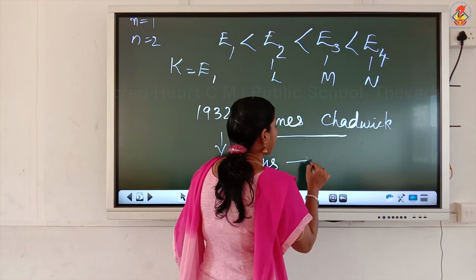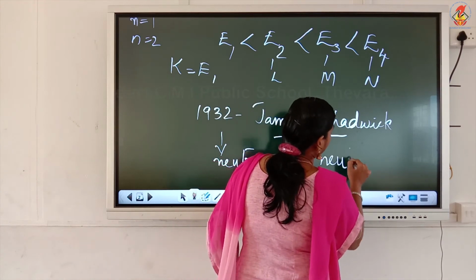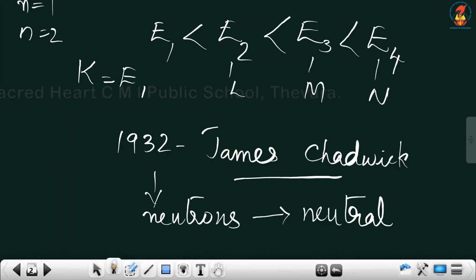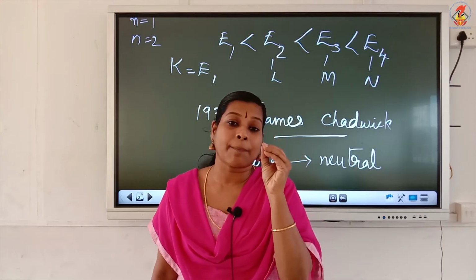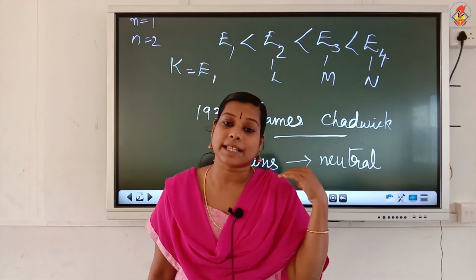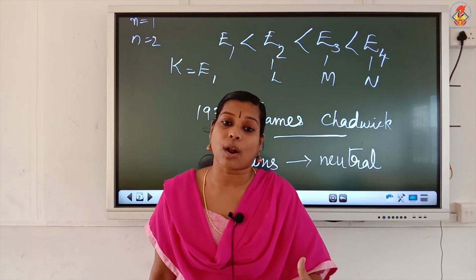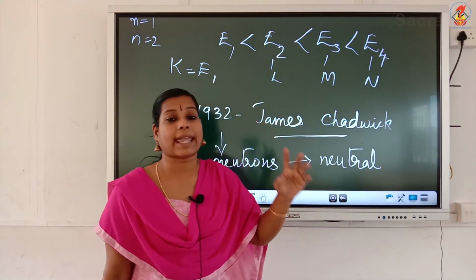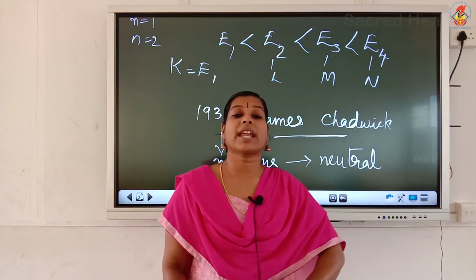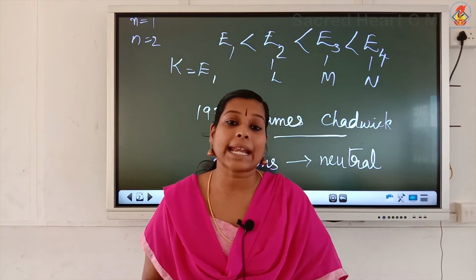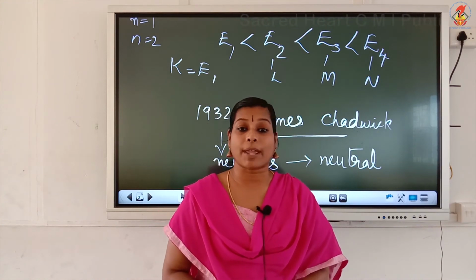And neutrons are neutral. They don't have any charge. They are neither positive nor negative, but they have mass. So another subatomic particle was discovered by James Chadwick, and he called it the neutron. Neutrons are neutral and they have mass. So now we can conclude that inside the atom there are three subatomic particles.